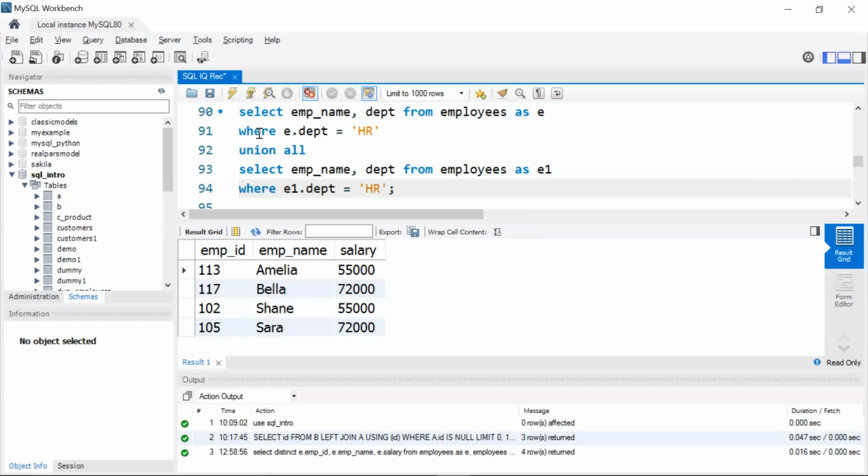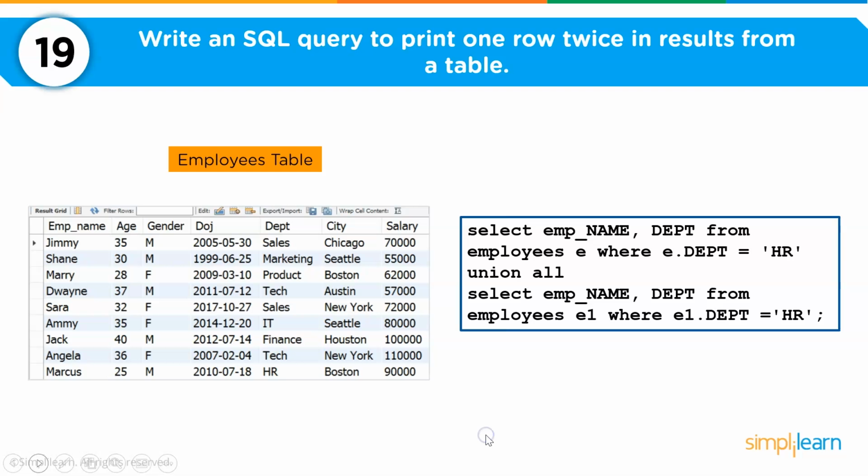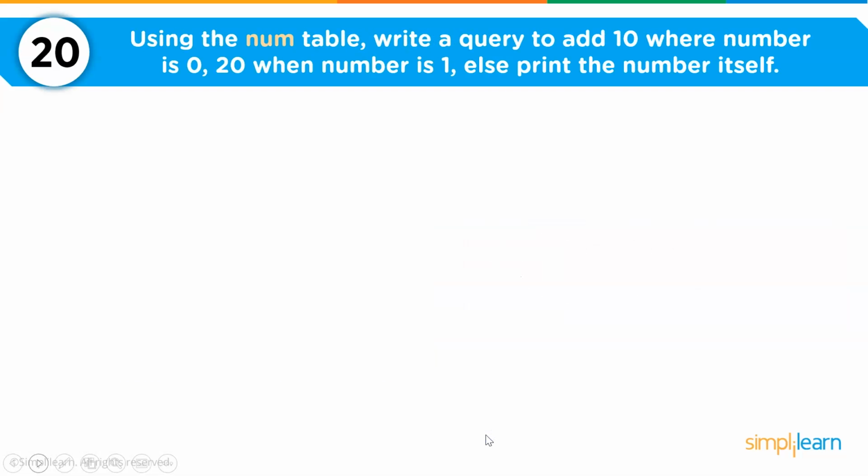I'll give a semicolon. Now let's run it. There you go. You can see here Marcus and Sophia are from the HR department and we have printed them twice in our results.